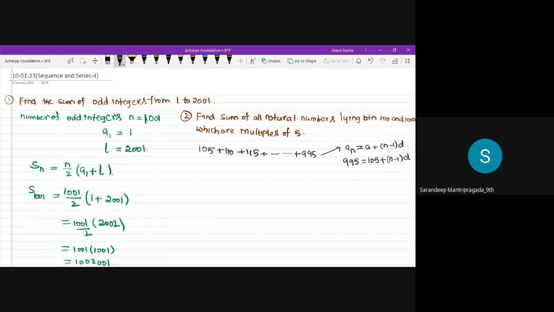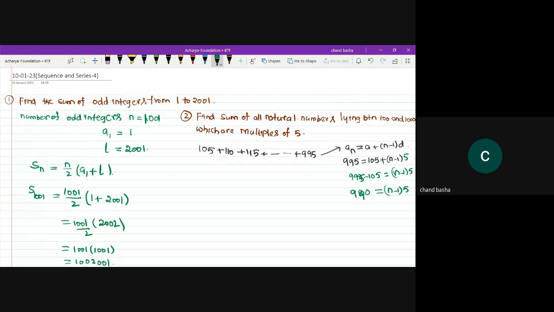Sir, I got the number of terms as 179. D value is 5. 105 will be on the left hand side. So 995 minus 105 is equal to n minus 1 into 5. So it should be 995 minus 105, is it 985 or not? Sorry, 980. 105, is it 990? So 990 is equal to n minus 1 into 5.